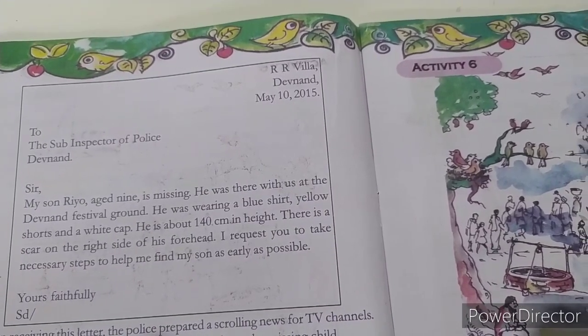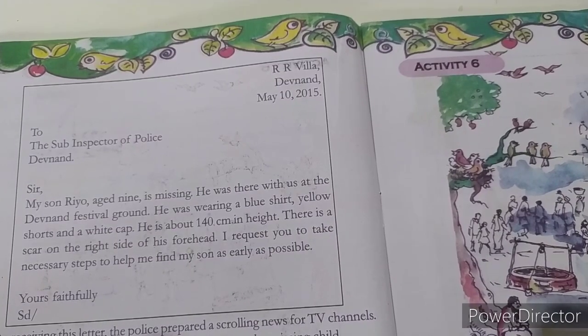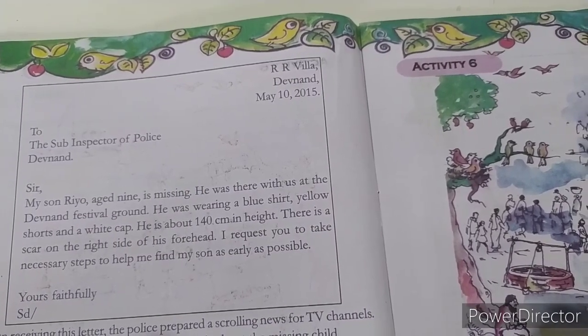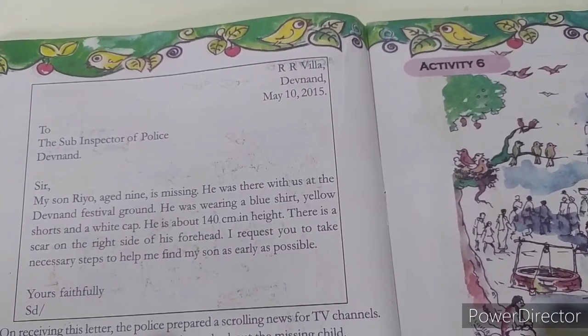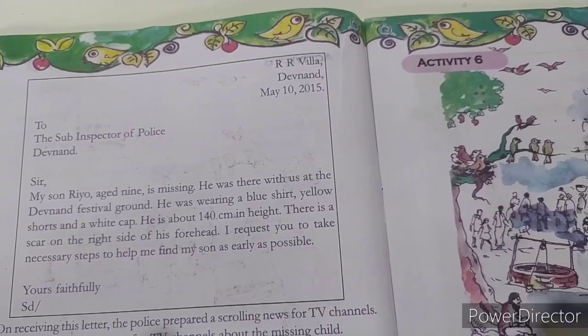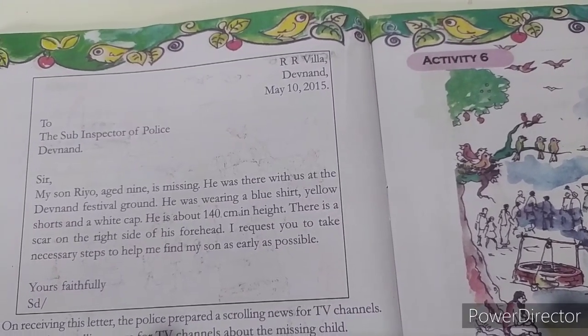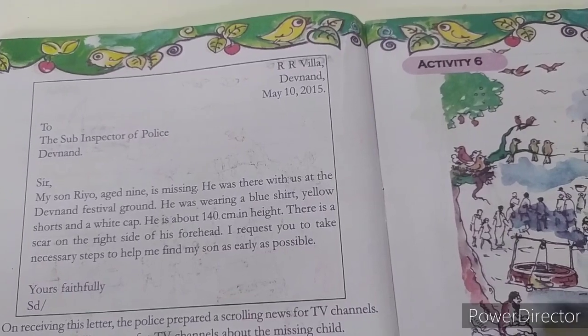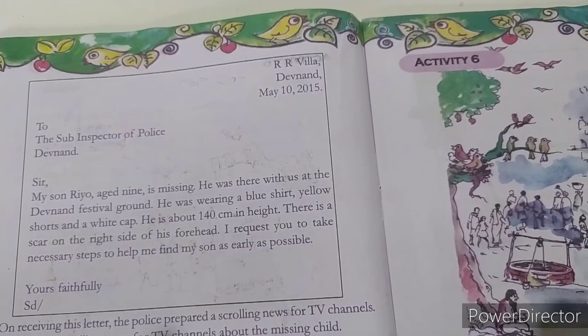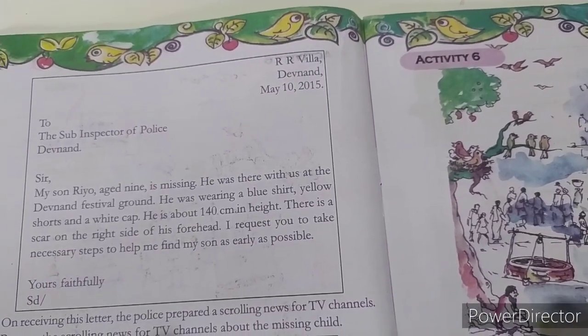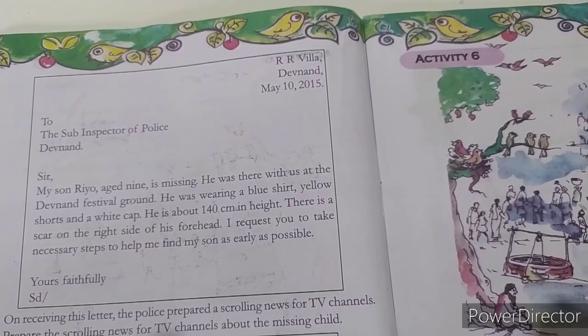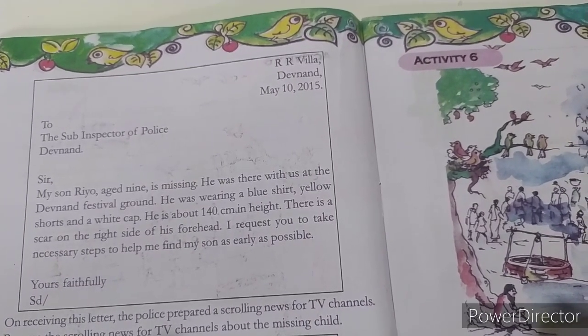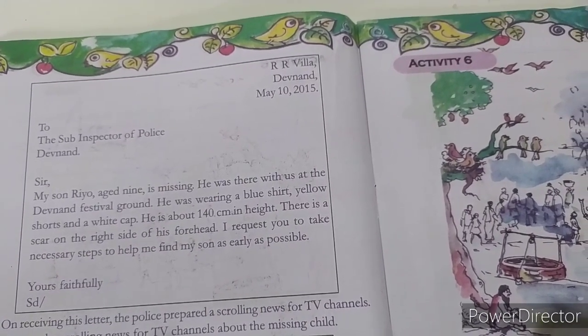I request you to take necessary steps to help me find my son as early as possible. Then on the left side, yours faithfully and signature. All the details about that boy are written in this letter.